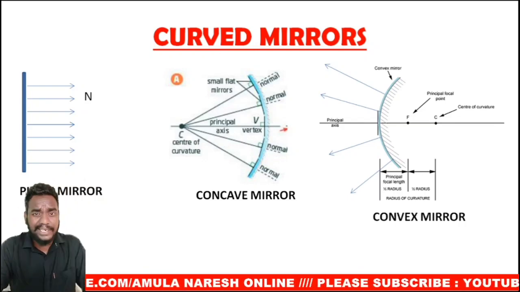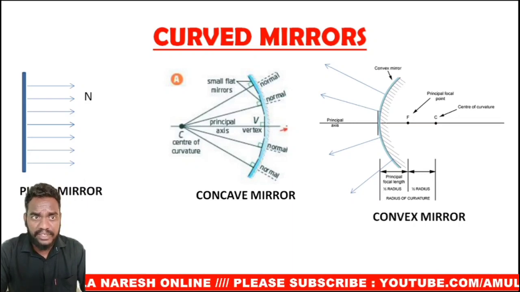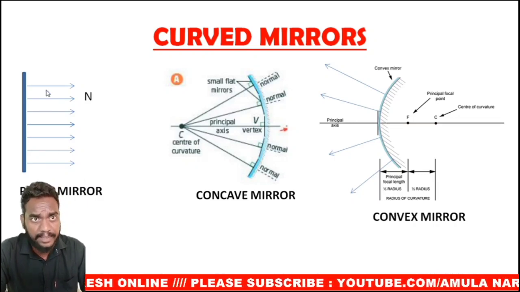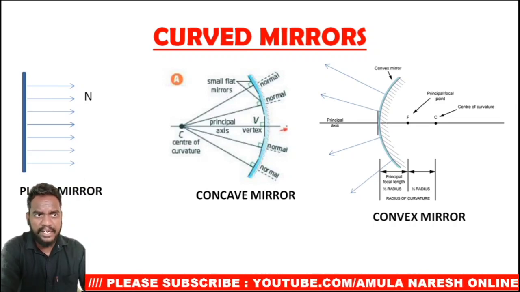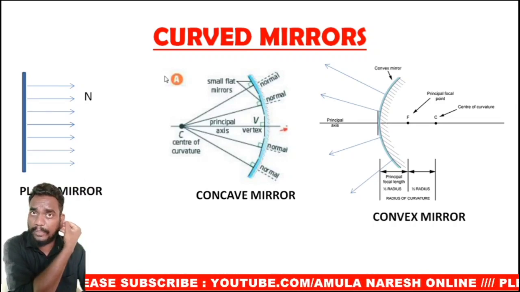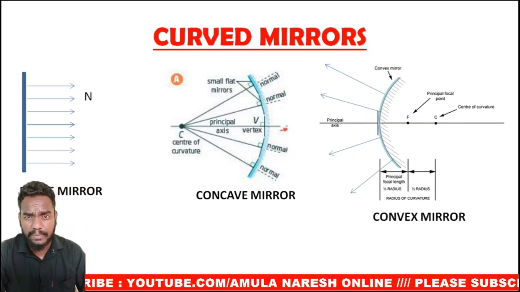Coming to the curved mirrors. What are curved mirrors? Curved mirrors are the mirrors which are curved. The name itself says that the mirrors are curved. But how they are curved is the question. For a plane mirror, when you draw many normals on it, all these normals will be parallel to each other. They will not meet at any point.